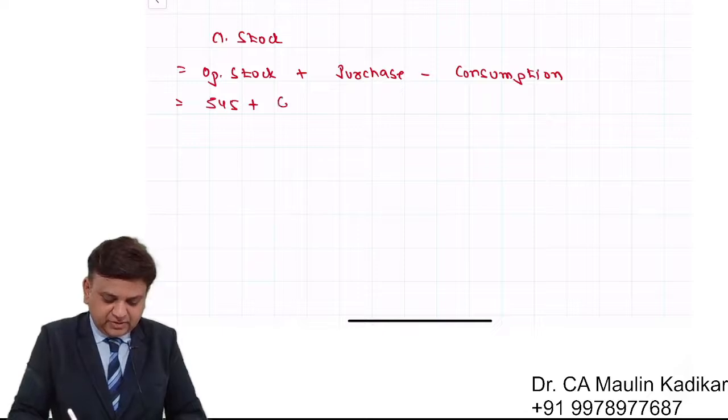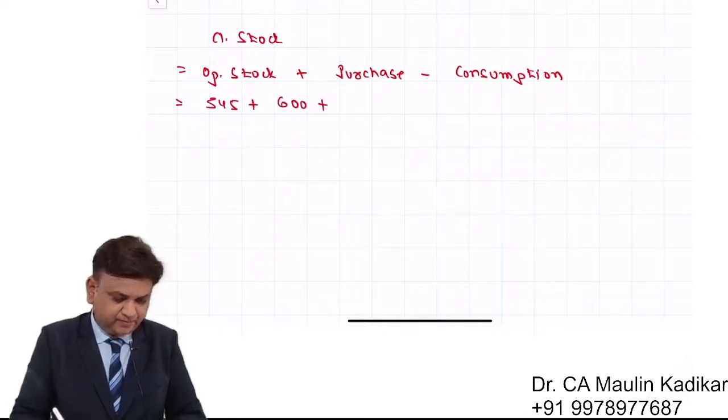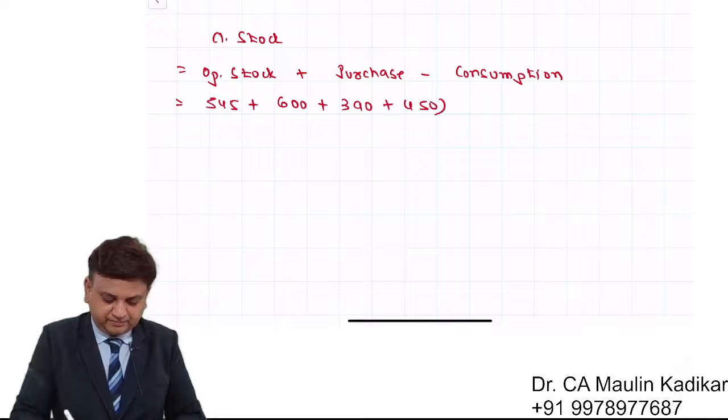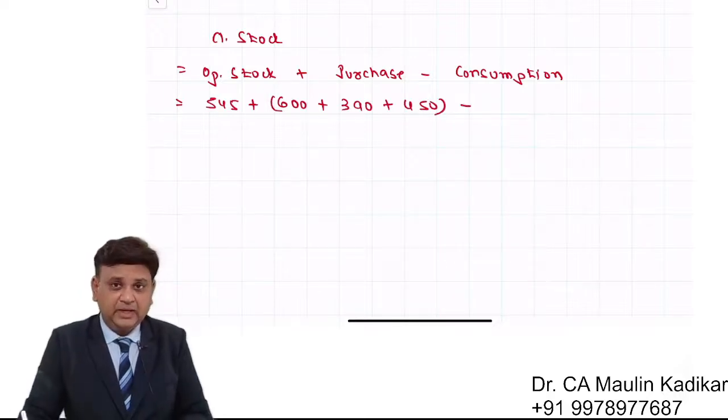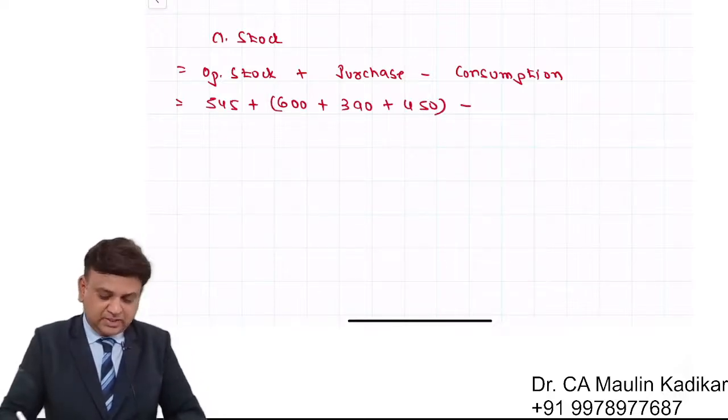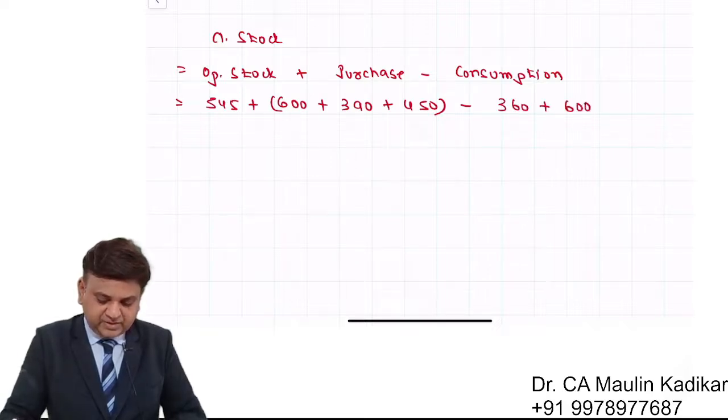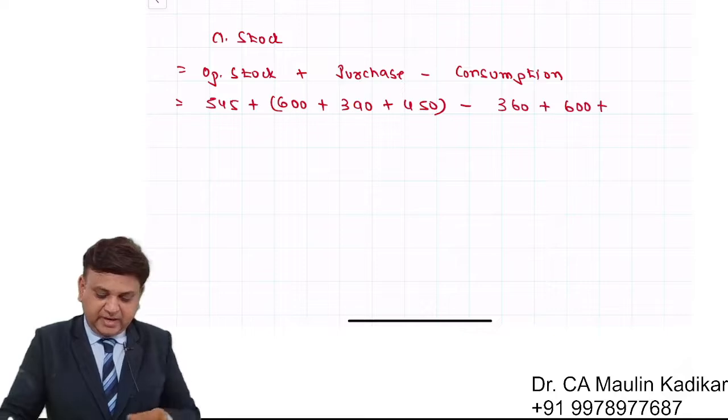Purchase for the month of January is 600. For the month of February it is 390. And for the month of March it is 450. Minus consumption. Consumption of January is 360. February is 600. And March is 390.